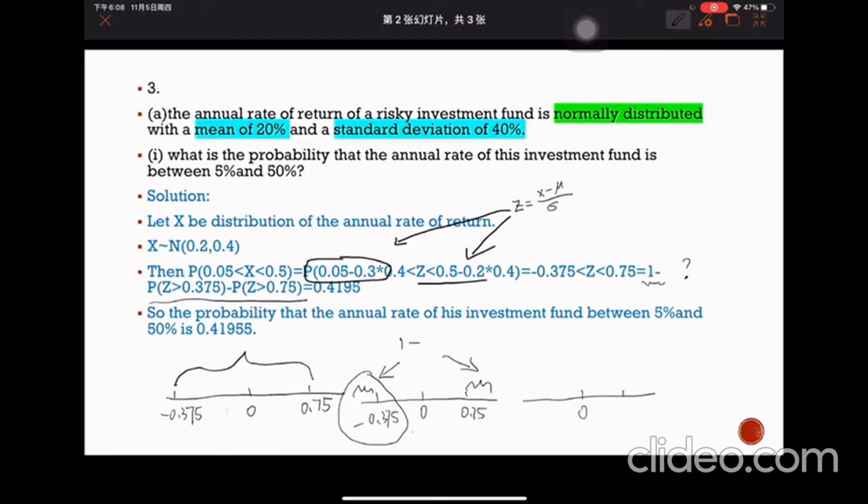But how do we know the negative space? We turn this data from negative to positive because these two spaces are equal. So we can use 1 minus these two spaces. In the end, we can calculate this data is 0.41955. Thank you for watching.